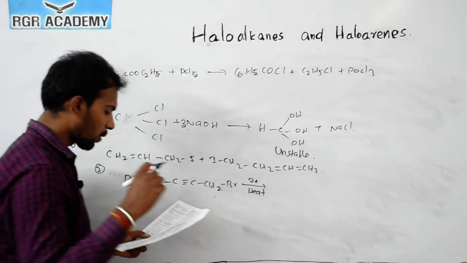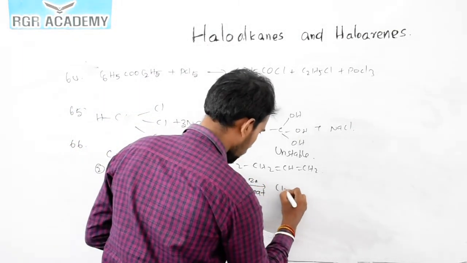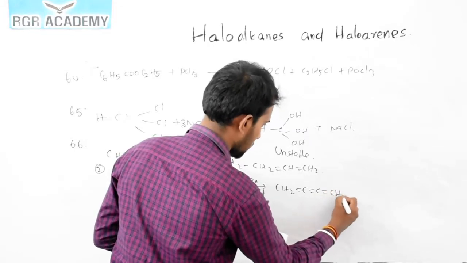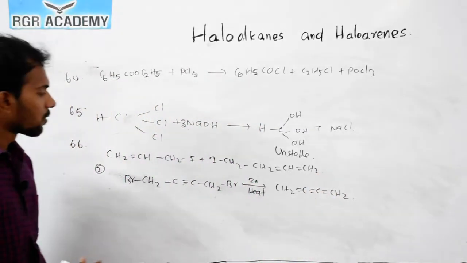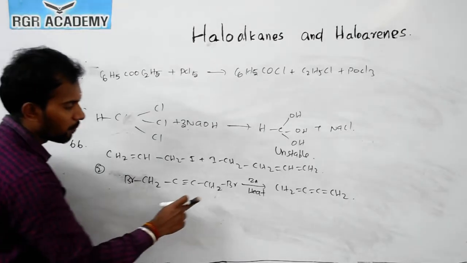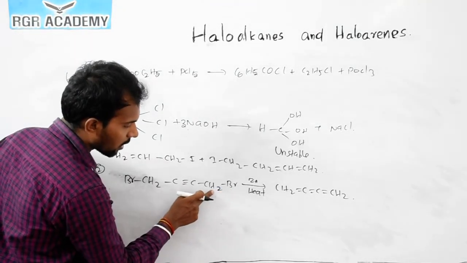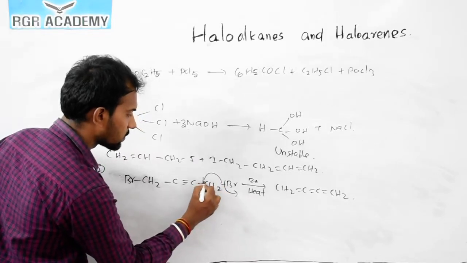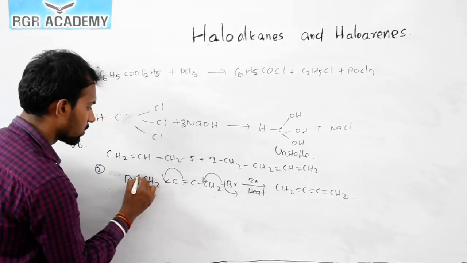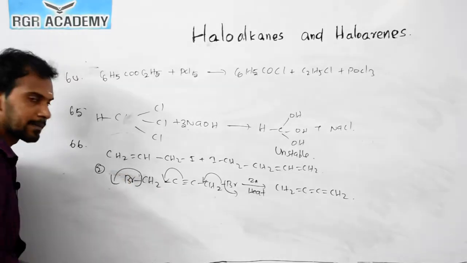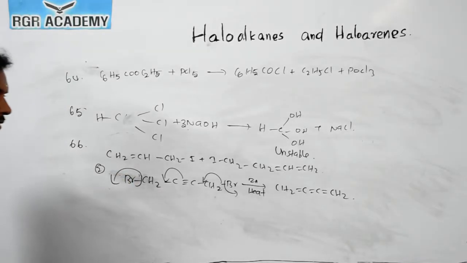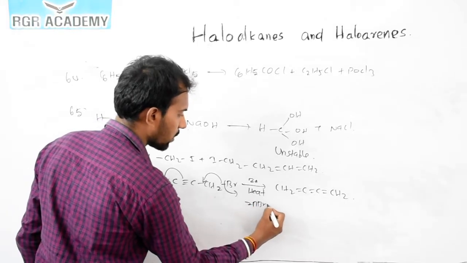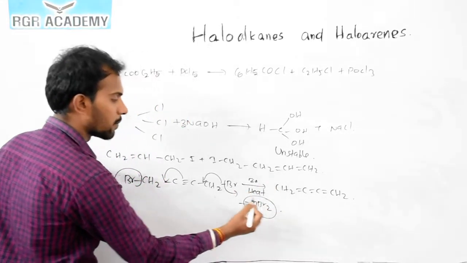So the product is CH2=C=C=CH2. Okay, so this Br will go out. This bond gets shifted here. This bond gets shifted here. This Br will go out. Okay, is it clear? So in the presence of zinc, the byproduct is ZnBr2. So it will eliminate. Okay.